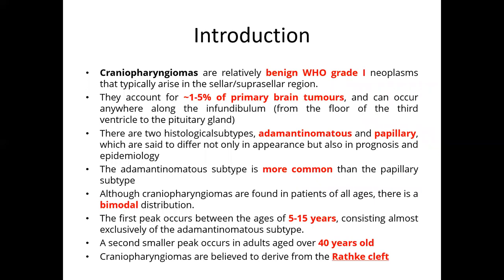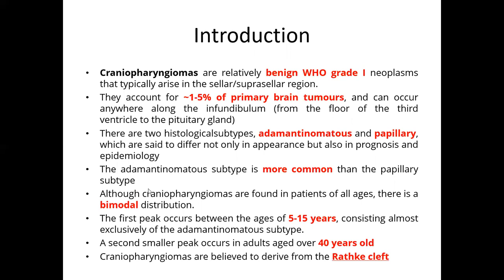So craniopharyngioma is a relatively benign, WHO grade 1 tumor, mostly a sellar and suprasellar lesion. It is 1.5% of primary benign tumors and can occur anywhere along the infundibulum, from the floor of the third ventricle to the pituitary gland. There are two histological subtypes, adamantinomatous and papillary. The adamantinomatous type is more common than papillary. It has a bimodal distribution, mostly occurring at 5 to 15 years, and another peak above 40 years.